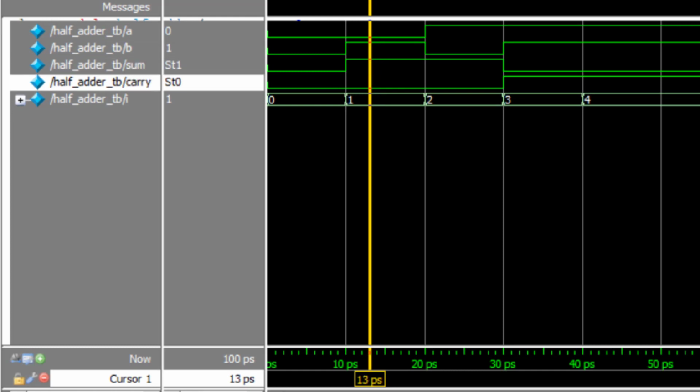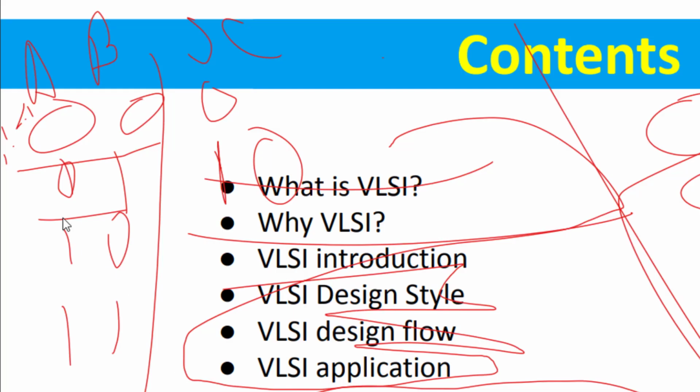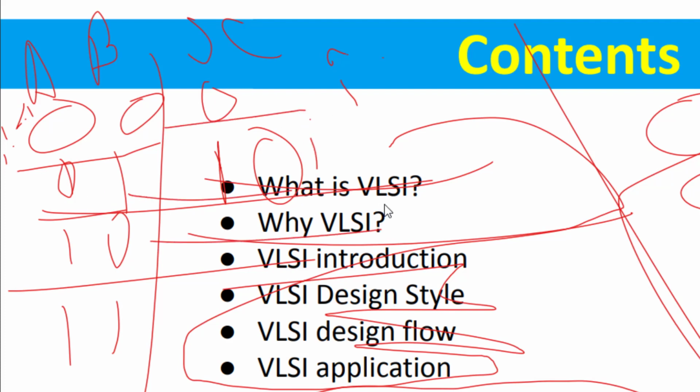So we have verified that the second one is also correct. Now we will go for the third, in continuation. I loop: for I equals 0 this happened, for I equals 1 this happened, and now I equals 2. For 2 this is happening.